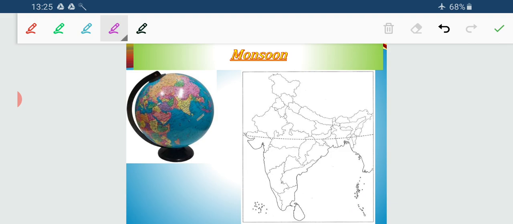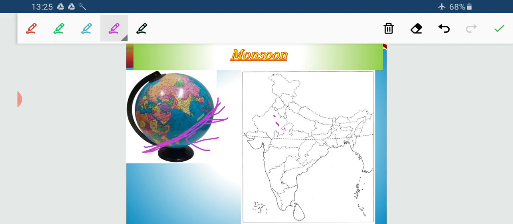Now again, due to revolution, the Tropic of Capricorn, I am just drawing a line over here. Tropic of Capricorn is not in our country; it doesn't cross our country. It is in the southern hemisphere. So when the Tropic of Capricorn faces the direct sun rays, what will be the temperature of the Indian landmass and Indian Ocean?